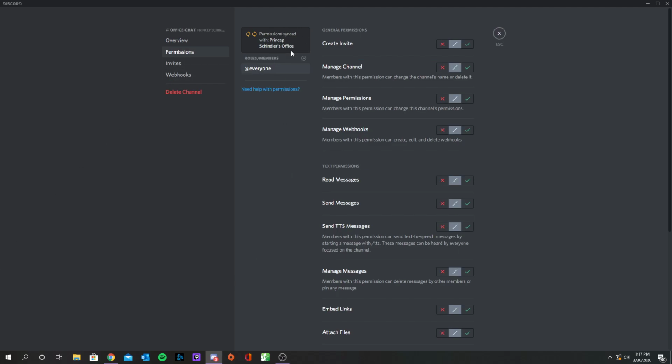So this is permissions synced with Princeps Schindler's office, right? The roles that should be allowed in here are Princeps and probably the console, because I'm assuming you want Brandon to be able to come to your office. These few people are the only two people allowed to do anything in this room.